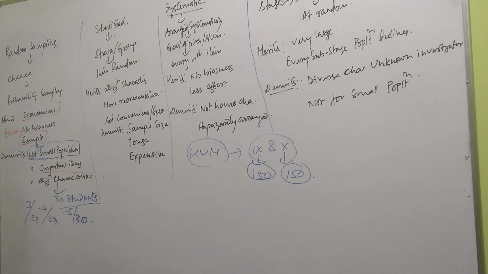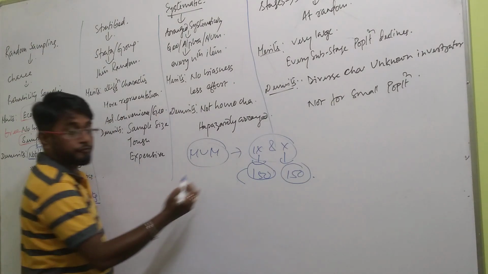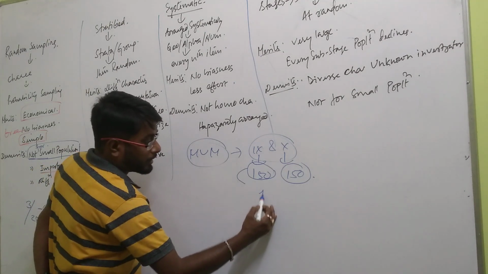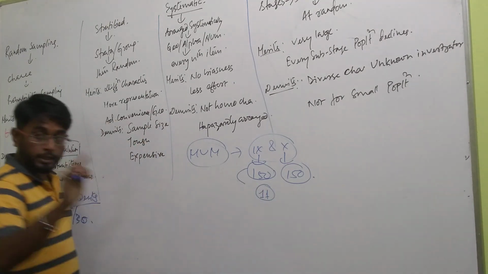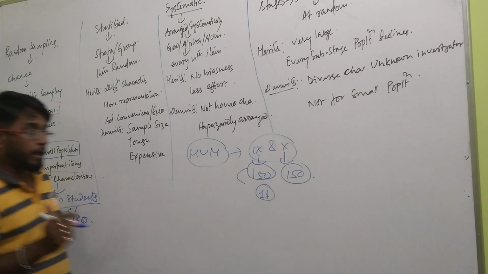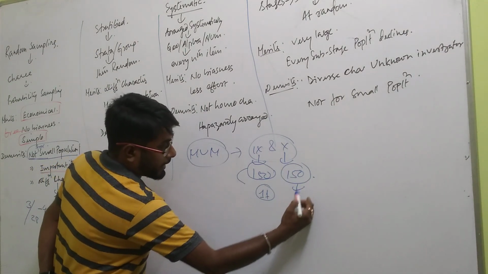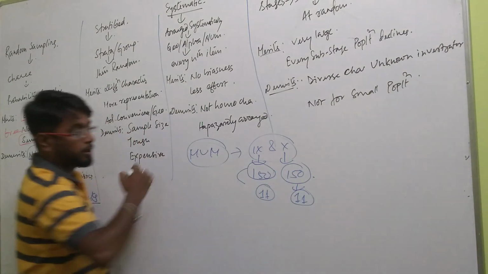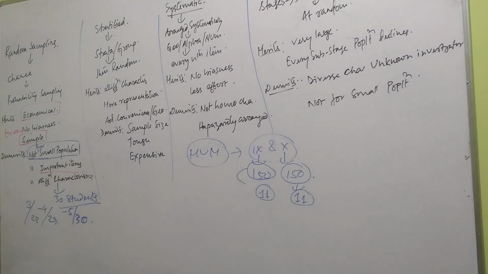What is the task? That out of these 150 students, 11 students should be selected for that particular cricket match, and out of class 10 again 11 students should be selected for that particular cricket match. Try to understand the example, it will help you to understand.